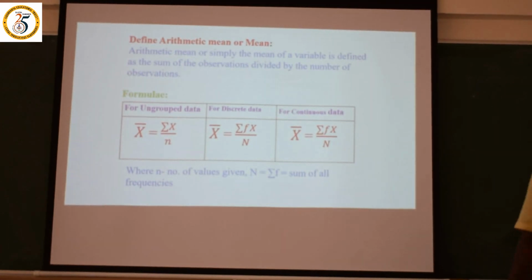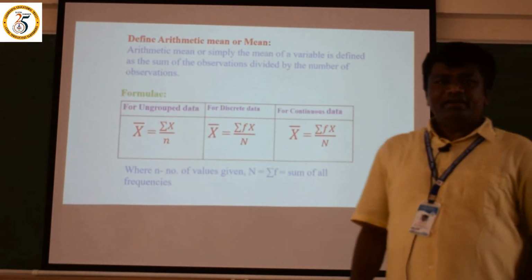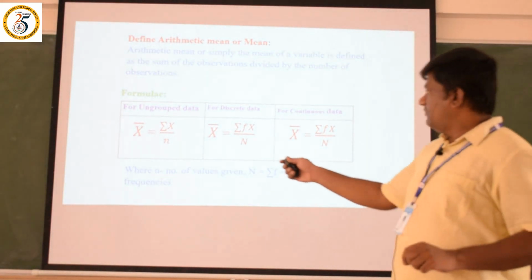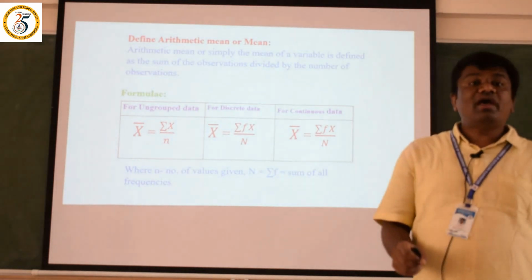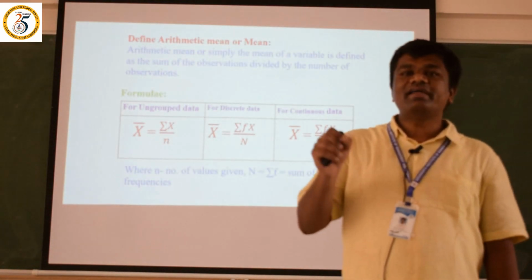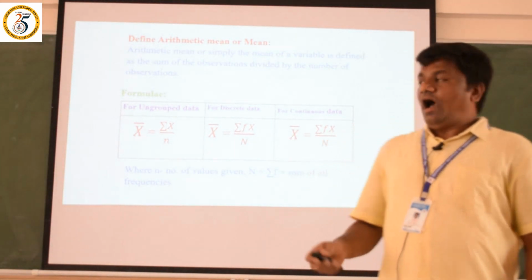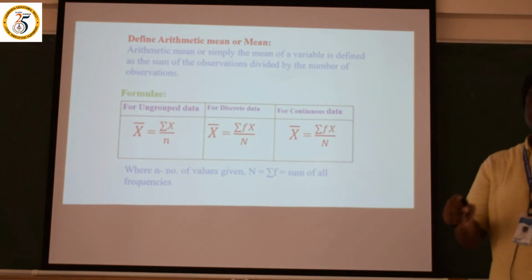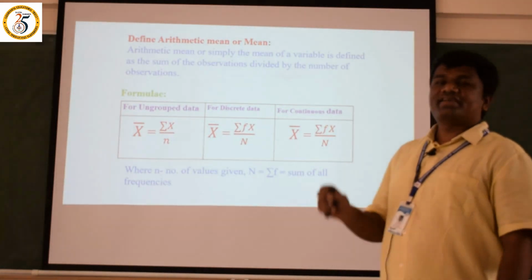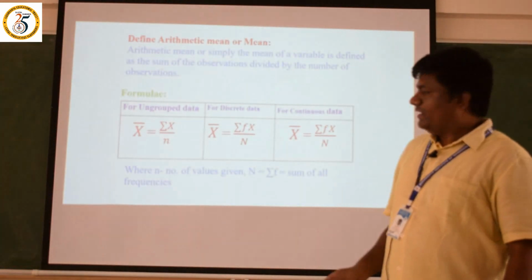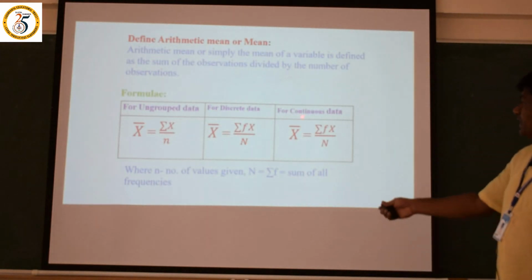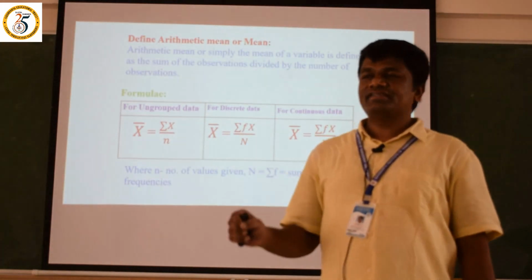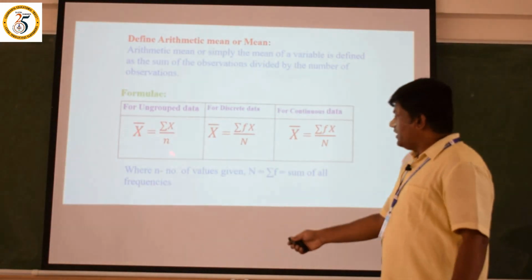There is a formula under that. There are 3 categories in arithmetic mean. One is ungrouped data. Under ungrouped data, the formula is x bar is equal to sigma x divided by n. For discrete data, the formula is x bar is equal to sigma fx divided by capital N. Let me say again what the n is. For continuous data the formula is x bar is equal to sigma fx divided by n. Here small n and here big N.